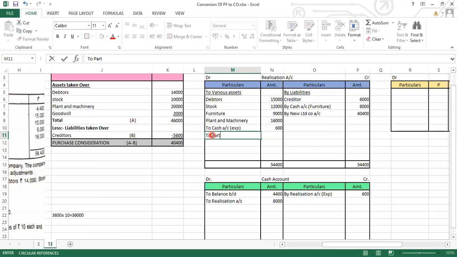Whether it is a profit or a loss, both will be distributed among the partners. So to partners' capital account. And this will be divided among P, Q and R, in the profit sharing ratio. But before dividing, let's find out the total amount of profit. 52,600 is the debit side total.